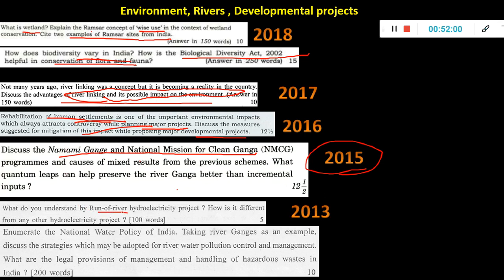What do you understand by runoff river hydroelectric project? Okay, so previous slide you saw nuclear, you saw coal, you saw thermal, you saw what was that other one, renewable, everything was there. Now they are asking this also, hydroelectric. So 2013 onwards, if you see, almost every kind of energy type has been asked. Okay, National Water Policy of India.